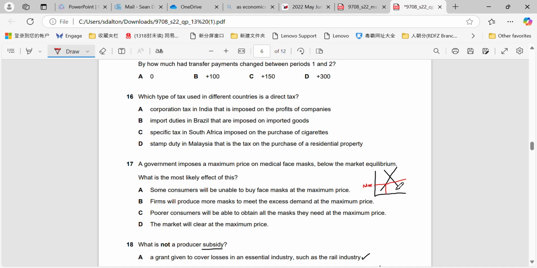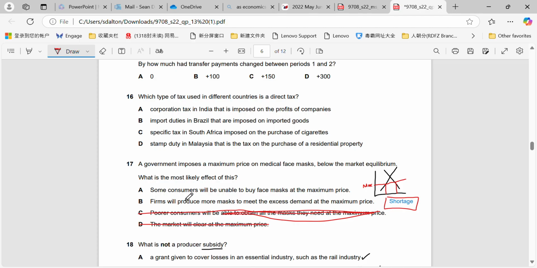What will it do? It will result in a contraction in supply and an extension in demand. So once we know that, market will clear, definitely not. It creates a shortage down here. I'll just label that in here. Poor consumers will be able to obtain all the masks they need at the maximum price. Definitely not. Again, we can see that from the diagram. There is an extension in demand, which means that there is more being demanded than is being supplied. And the shortage tells us that they won't be able to obtain all the face masks that they want.